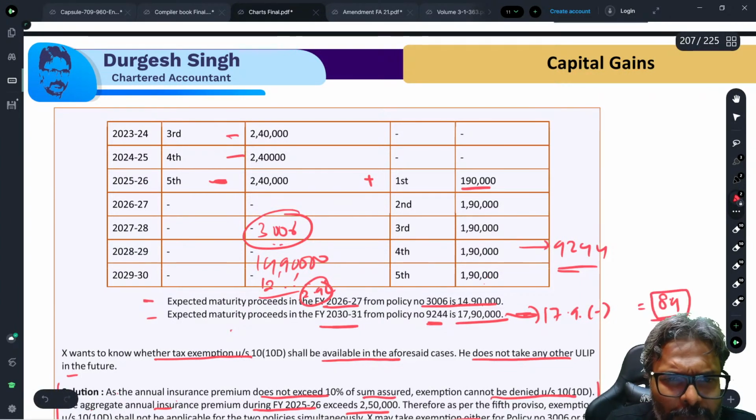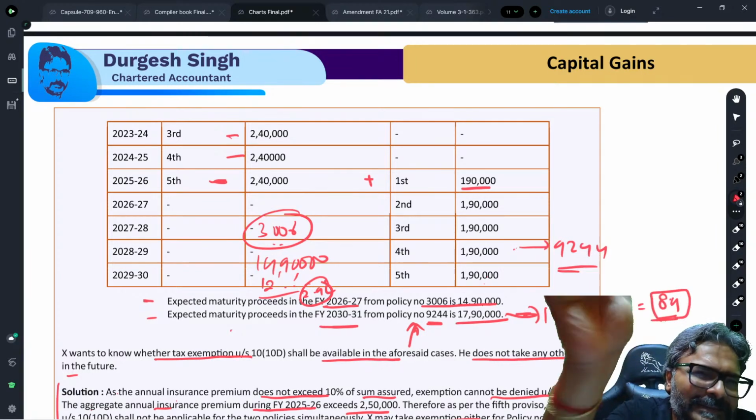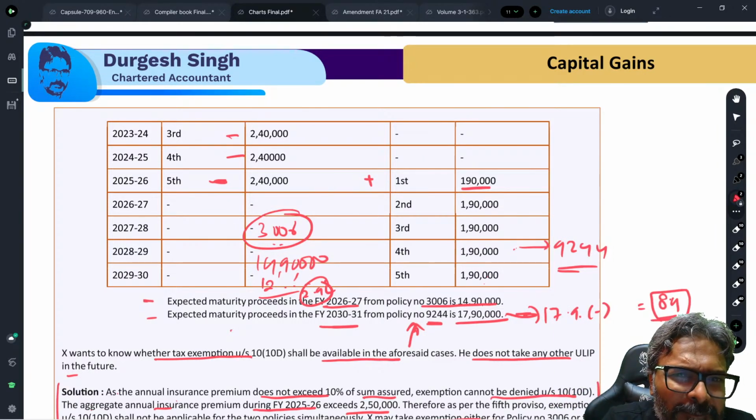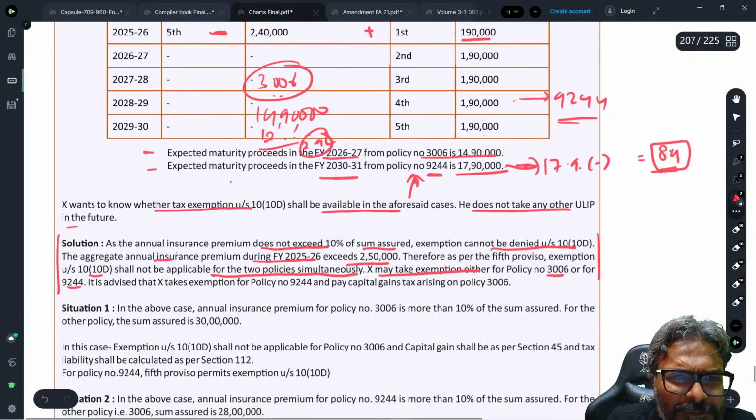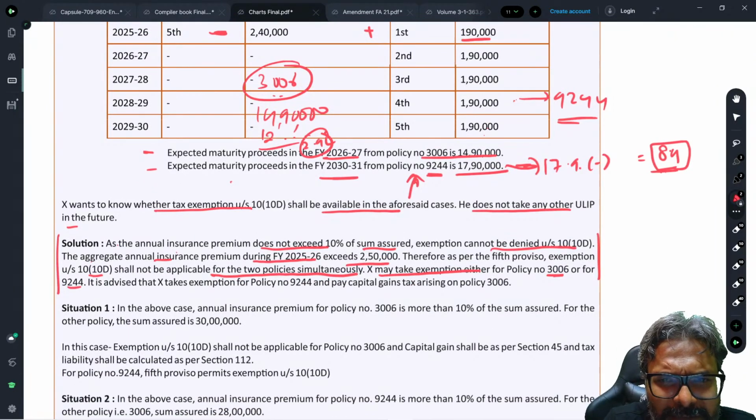So obviously I would want to take the exemption for policy number 9244, which is this, and let the taxability happen for the first policy, that is 3006. So this is what it is in this case. So therefore, let's read this one.